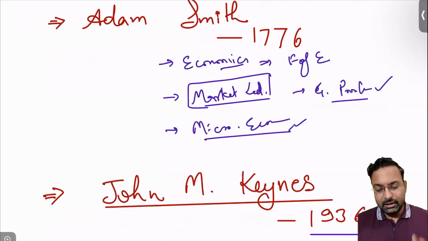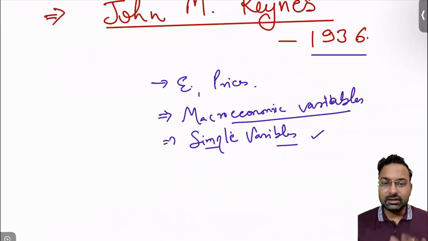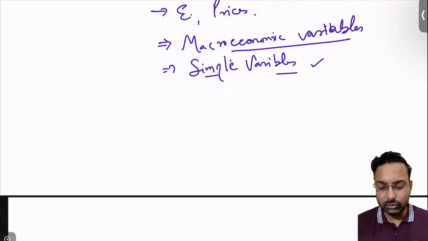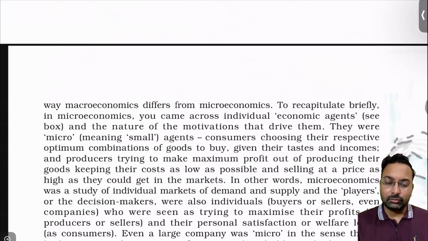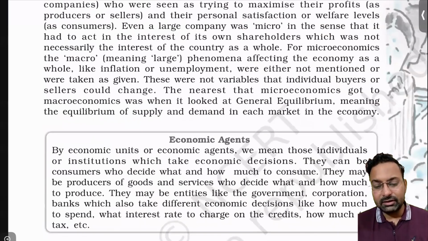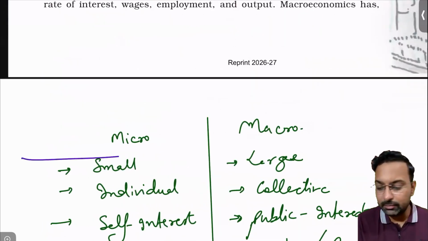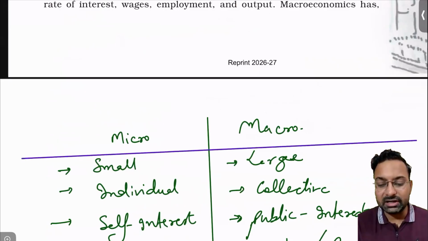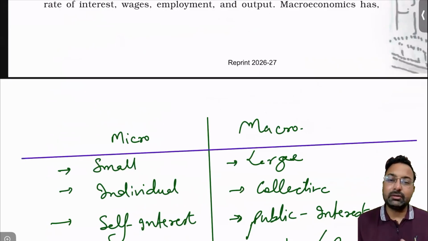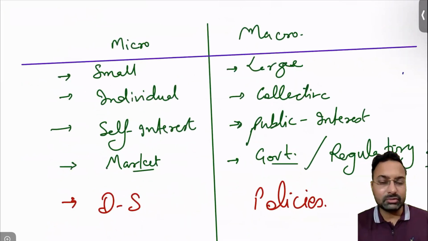Now, coming back to our topic, these were the important basic things that you should be able to remember. I am always talking about the microeconomy, but what is microeconomy? What is macroeconomy? This is the important question that must be coming into your mind.